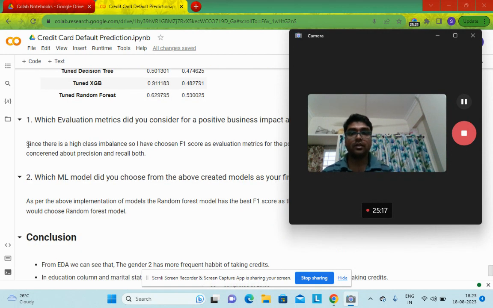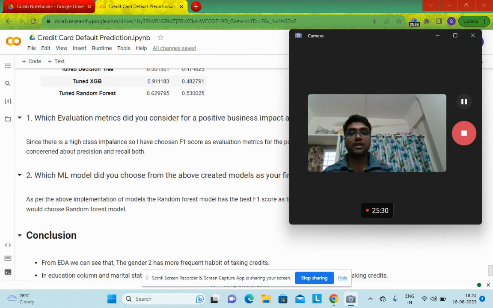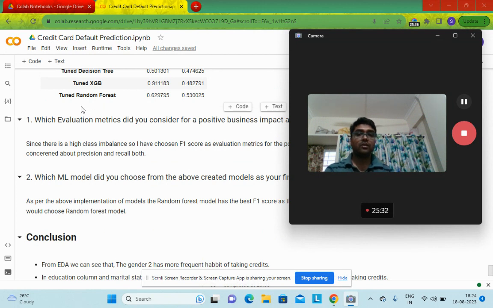I have already mentioned the reason for considering F1 score as our evaluation metric, since it considers both precision and recall.